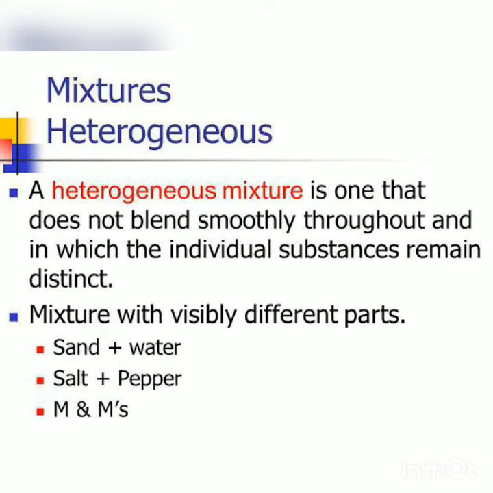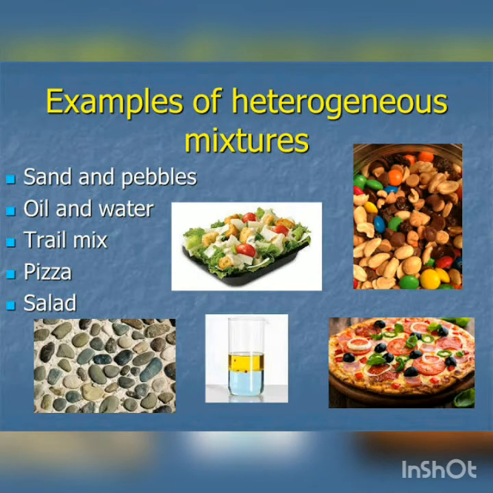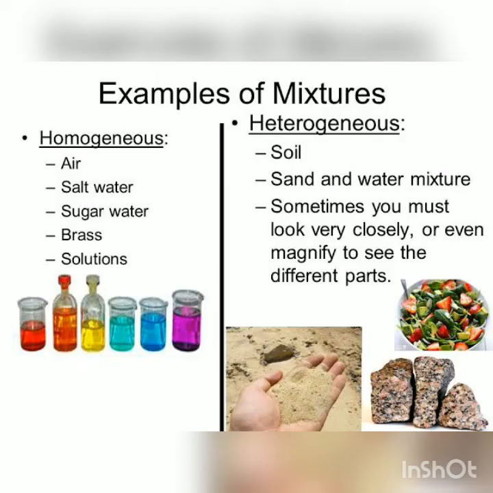But in a heterogeneous mixture, the substances remain the same and visible. We can say that a heterogeneous mixture does not have a uniform composition. In fact, it has visible boundaries of separation between the various constituents. Like you can see in a salad, you can easily see the different vegetables. In a pizza, you can easily see the different vegetables spread over it. So, we have so many examples in our day-to-day life to distinguish between homogeneous and heterogeneous mixtures. Some of the examples I have given you in this slide.